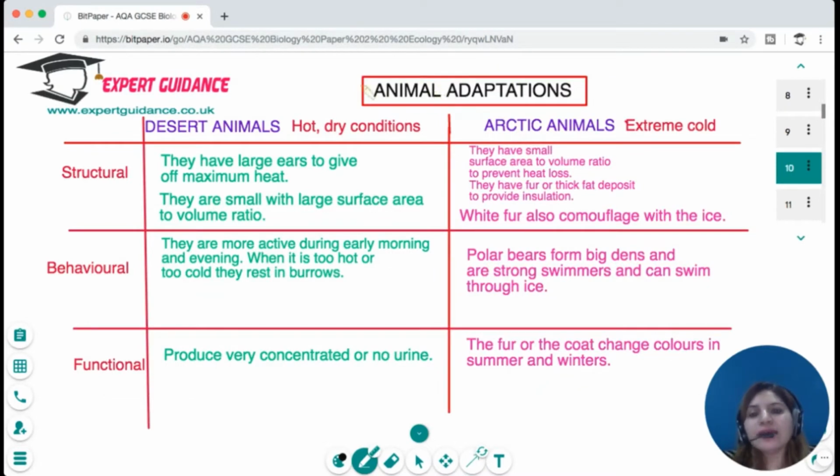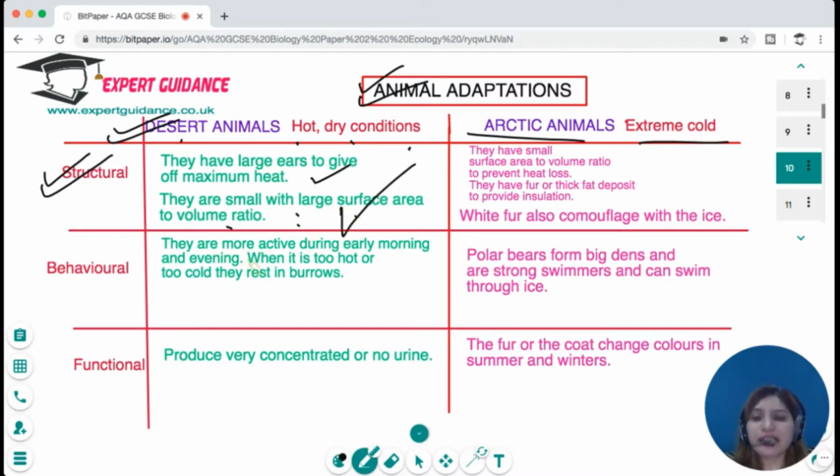In a similar way, there are two extreme types of animals we can find. One living in the deserts, which are suffering from hot, dry climates, and the Arctic animals, which are living in extreme colder conditions. So for the desert animals, the structural adaptations would be they have large ears to give off maximum heat, and they are small with large surface area to volume ratio so that they can radiate maximum heat out.